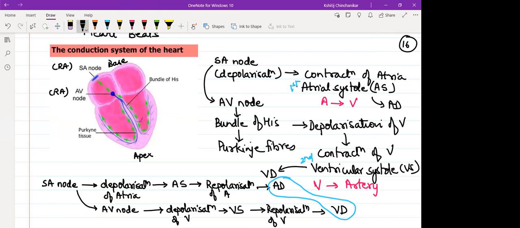So whenever you show the direction of contraction, both the atria contract in this direction, both the ventricles contract in this direction, because the nodal tissue is spreading like this.